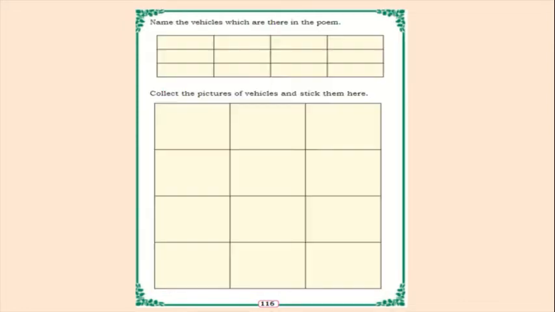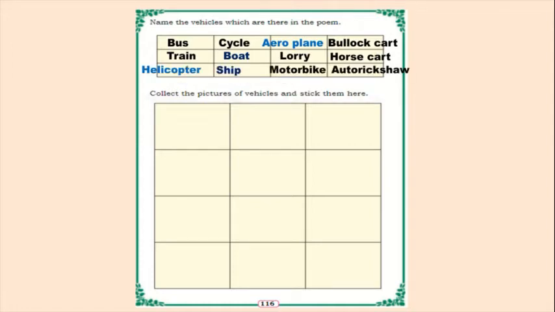So this is the song about different types of vehicles. On the next page, name the vehicles which are there in the poem. In that poem, the vehicles are bus, cycle, aeroplane, bullock cart, train, boat, lorry, horse cart, helicopter, ship, motorbike, auto rickshaw.